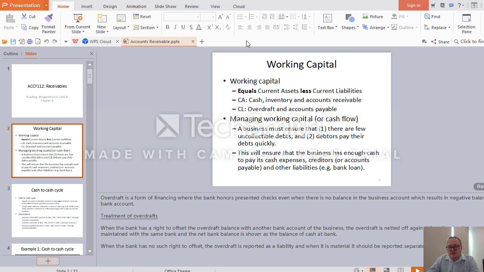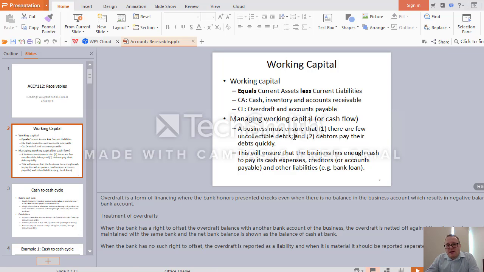Unless the bank can offset your negative balance in overdraft against some other balances in accounts that you have with that bank. Unless you have this situation, the overdraft would be considered as liability because clearly it's a negative balance in cash. It cannot be asset, only liability.